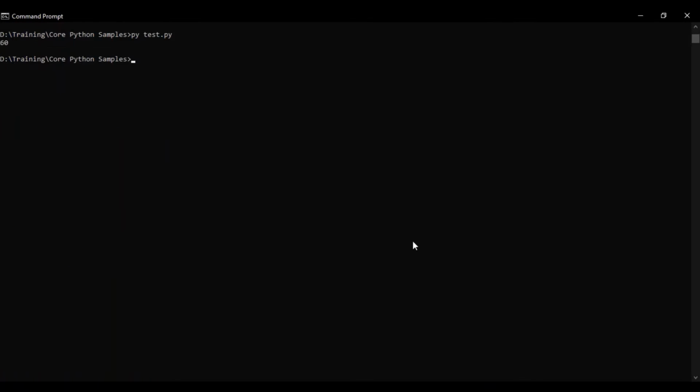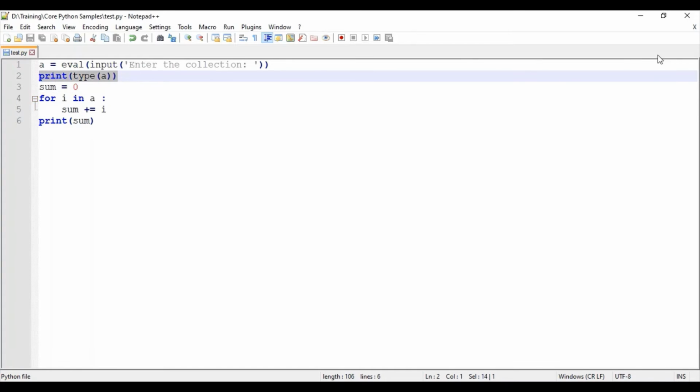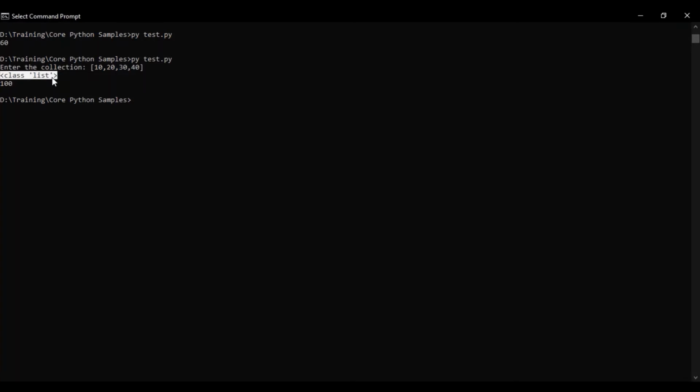Enter the collection. For a list I'll give 10, 20, 30, 40. Like this, if I give it, you can see the type of the A variable is printed first. That is of class list. If we give this kind of input, it accepts it and the class is list. The sum is 100.